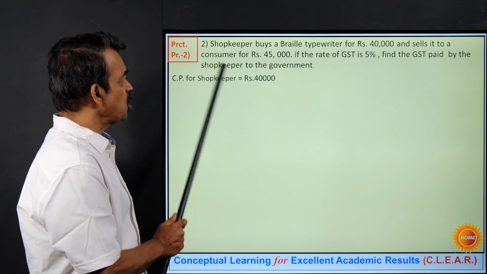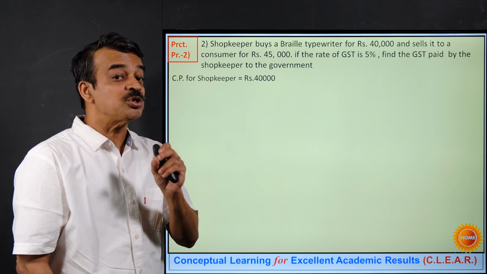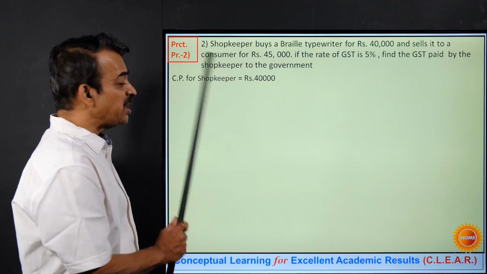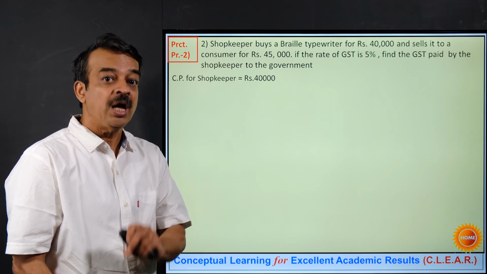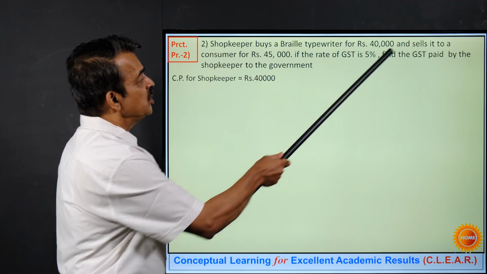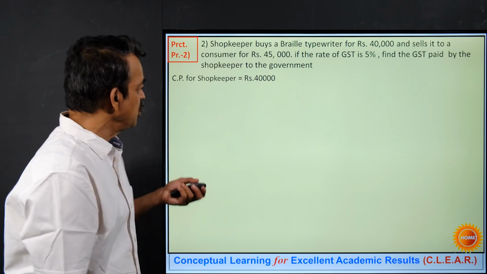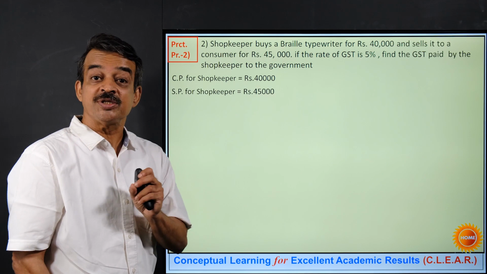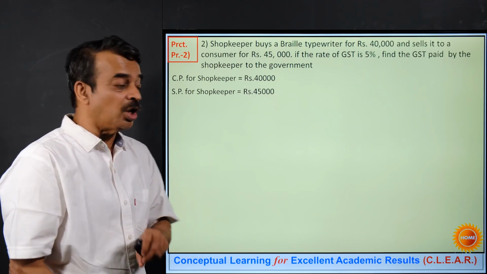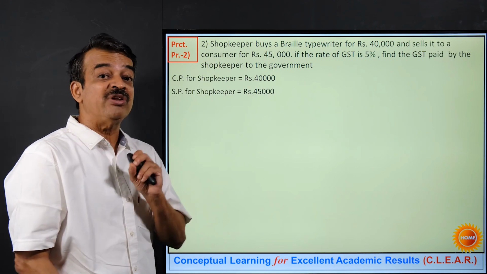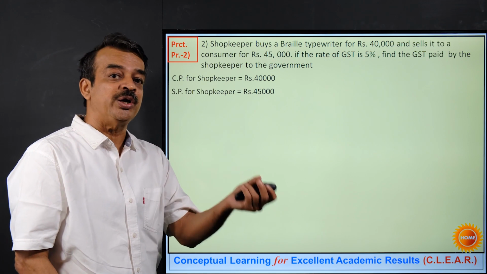Cost price for the shopkeeper, because he buys it at 40,000. As I said, I must know two values: the cost price of the item, in this case Braille typewriter, for the shopkeeper, as well as its selling price. Now what is the selling price? It is given specifically as 45,000. So SP for the shopkeeper is 45,000. Why do I require these two values? Because your output tax will be calculated on SP and ITC will be calculated on CP.